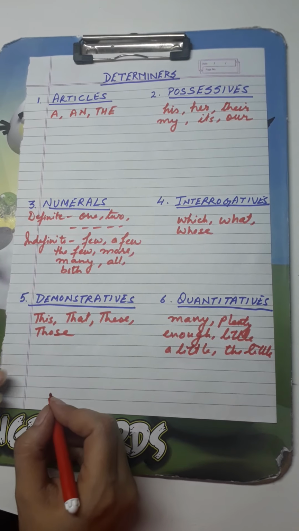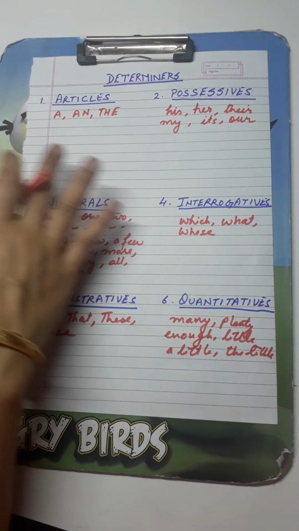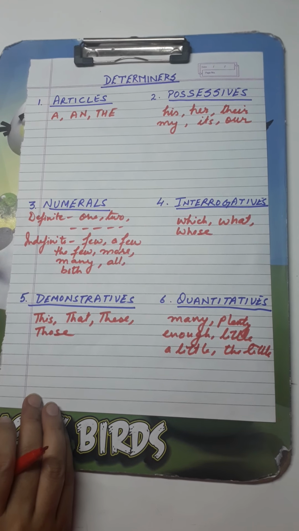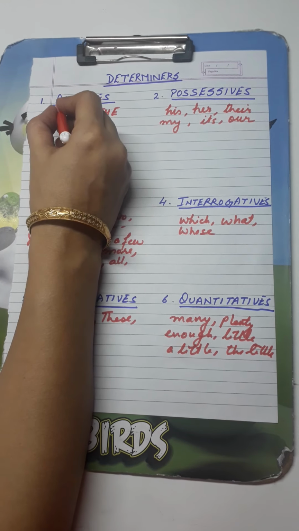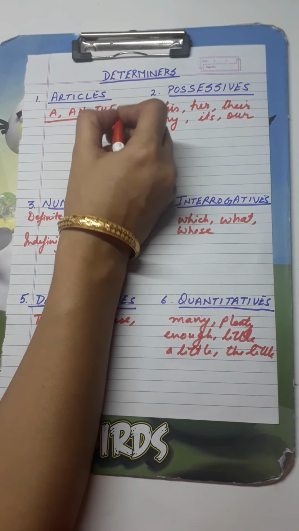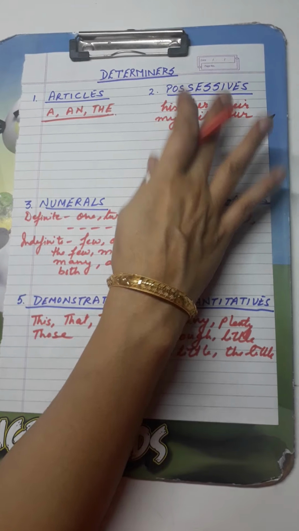Now we will take the determiners side by side. In this video, I am today sharing the articles with you. We will concentrate on articles, the rest I will discuss afterwards.